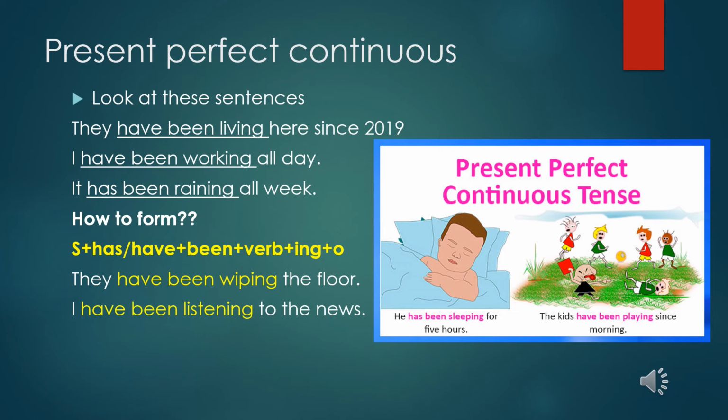Okay. Now how to form: subject plus has or have plus been plus verb plus ing plus object. They have been wiping. They plus have plus been plus wipe plus ing. I have been listening to news. I plus have plus been plus listen plus ing.